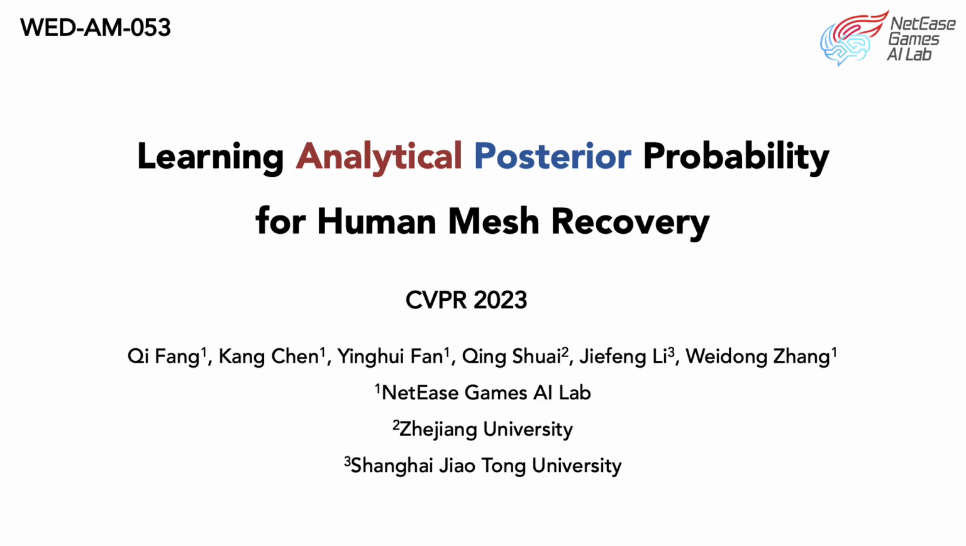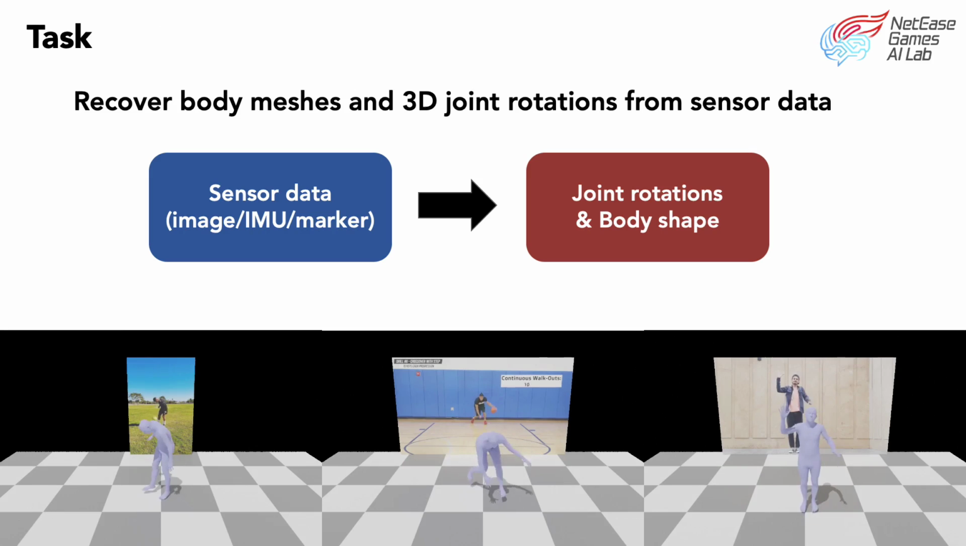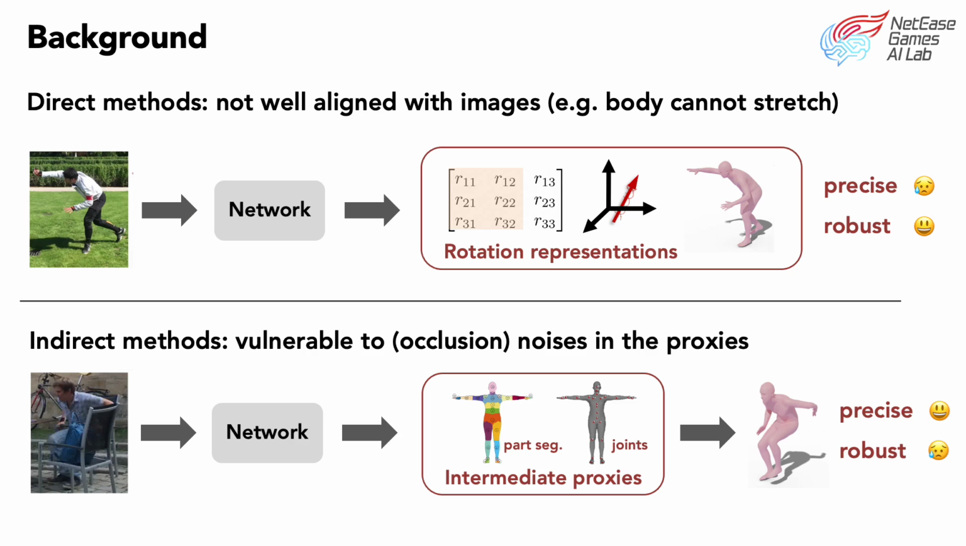In this video, we introduce our work, Pose. Our goal is to recover human body meshes and 3D joint rotations from sensor data, like a single image. Existing works include direct methods that regress rotation directly, and indirect methods that predict intermediate proxies and then obtain joint rotation. However, high precision and robustness cannot be achieved simultaneously.